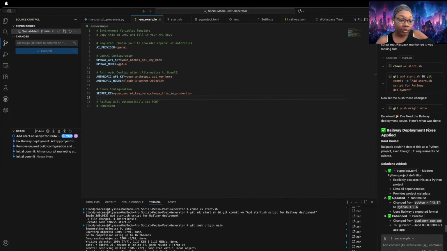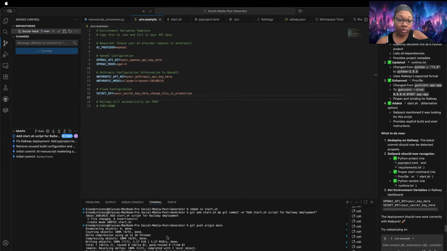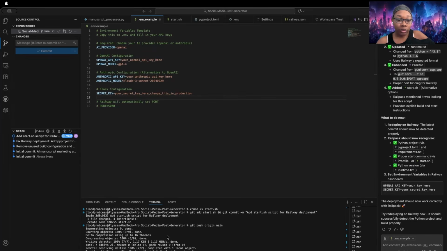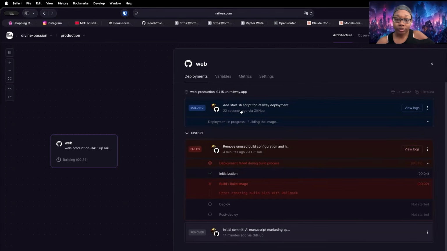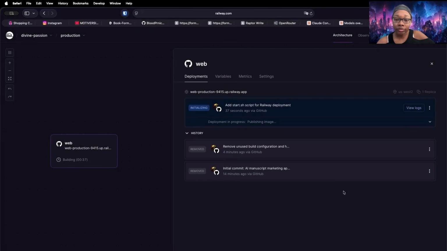And now if we go back into Railway, we will see that it is initializing again. New build, woohoo. Let's see if this one actually makes it to the end this time. And these failed ones, similar to our first one that got removed, will also report removed once this is done. If it doesn't, and you're like me and you hate seeing it, you can do it manually. Go to the 3 dots, select remove, and it's gone.